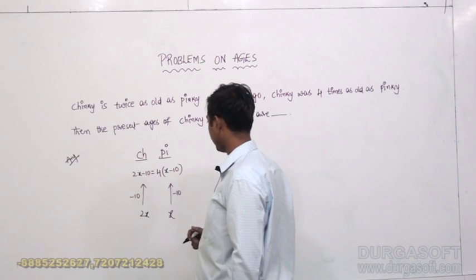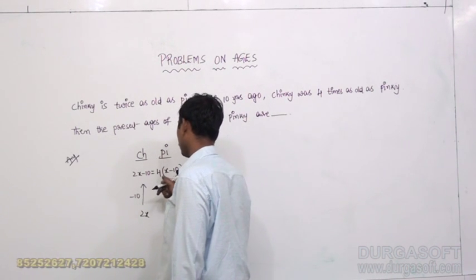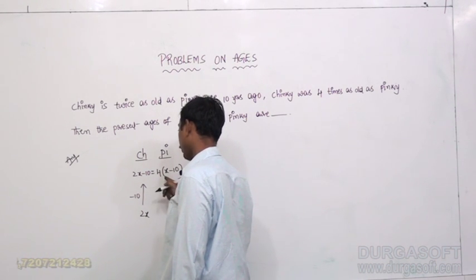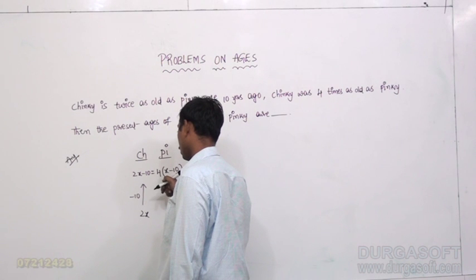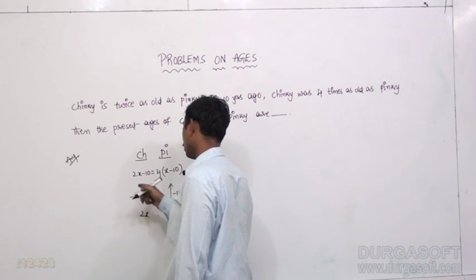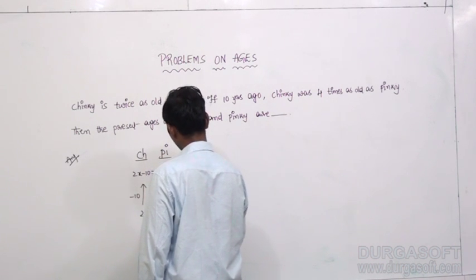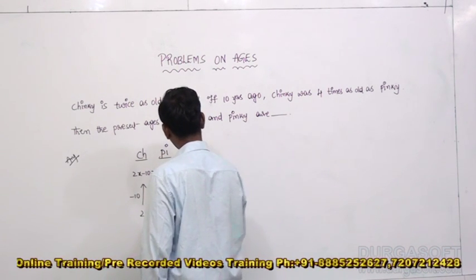That's how we have written here: 2x minus 10 equals 4x minus 40, so 2x equals 30. From this equation we came to know x equals 15.